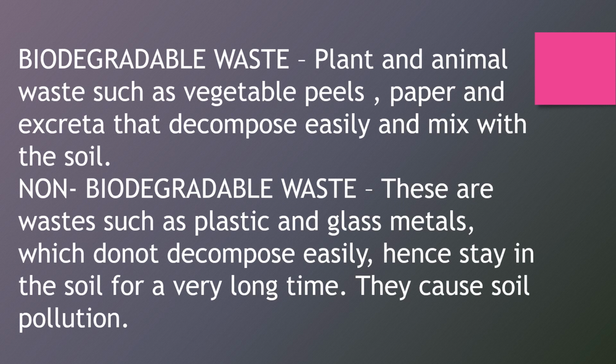Biodegradable waste: these are plant and animal waste such as vegetable peels, paper and excreta that decompose easily and mix with the soil. The waste from your kitchen is biodegradable waste.